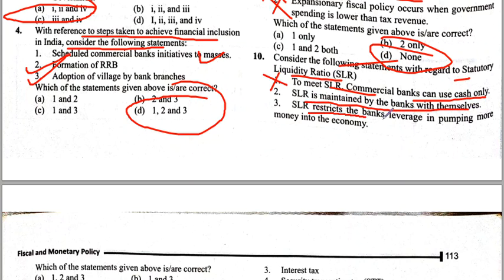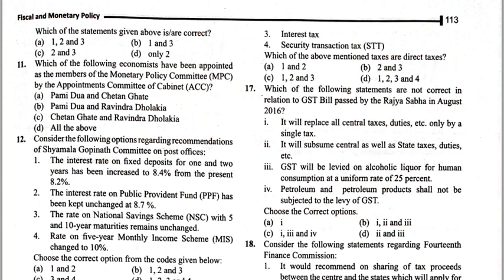SLR restricts the banks' leveraging and pumping of more money into the economy. So the second and third statements are correct. The correct statements are 2 and 3, so the answer is C.